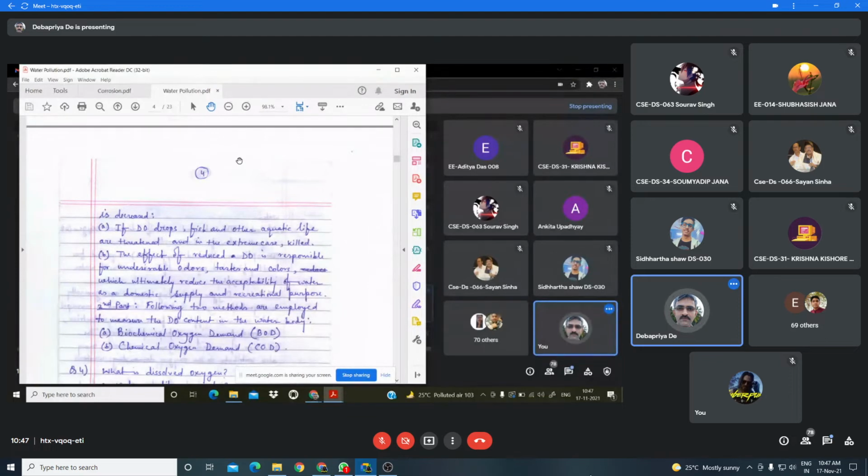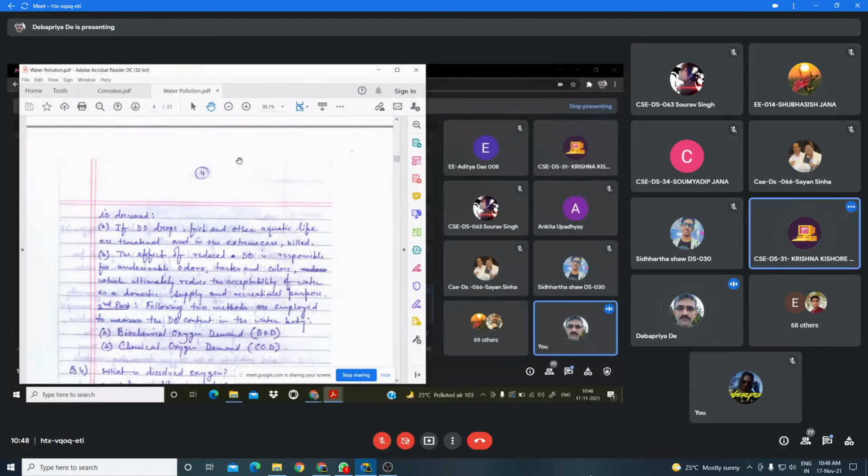So ultimately the dissolved oxygen level in the water body will decrease more, and that water becomes polluted water, and it cannot be used for drinking or any regular use or recreational purpose. The water cannot be used. Okay, is it clear?